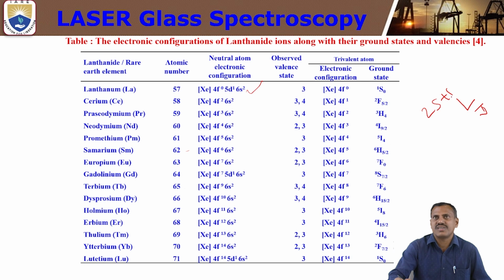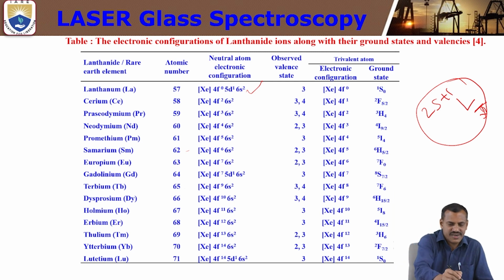See here, 2S plus 1 is the spin multiplicity. L is the total orbital angular momentum. J is the total angular momentum. By using this formula, 2S plus 1 L J, we can calculate the ground state of the different lanthanide ions.